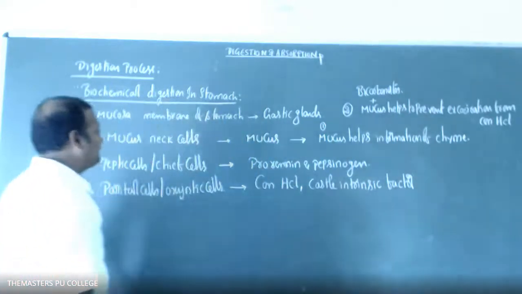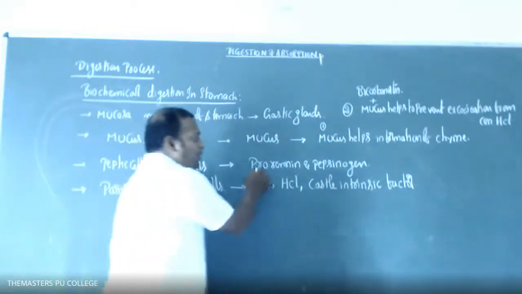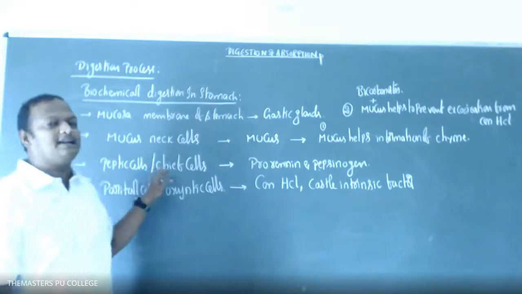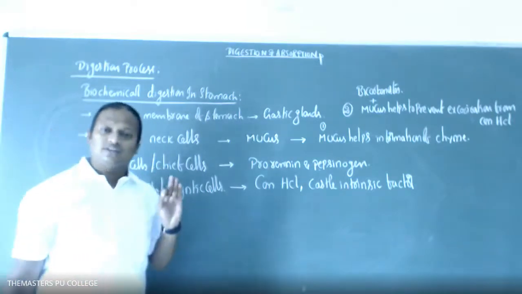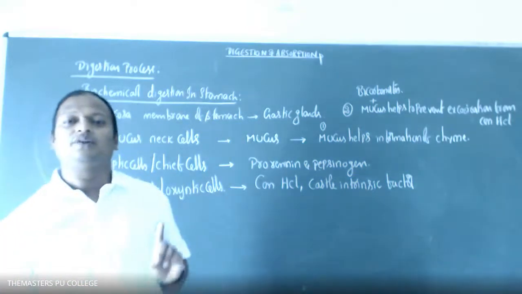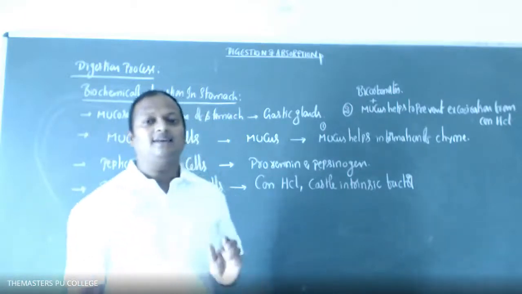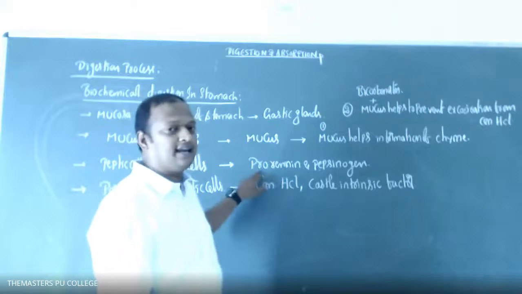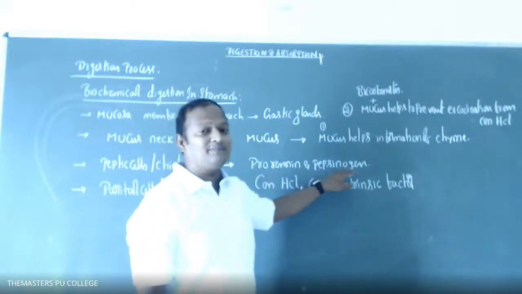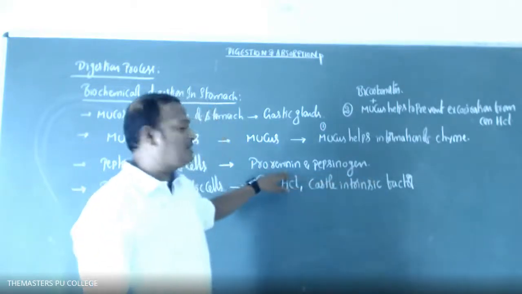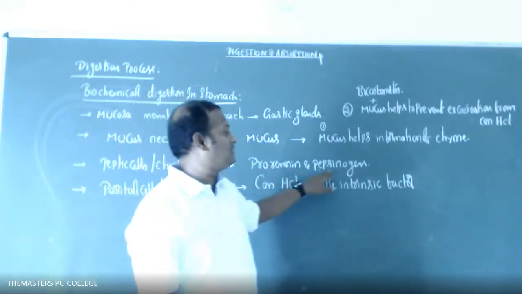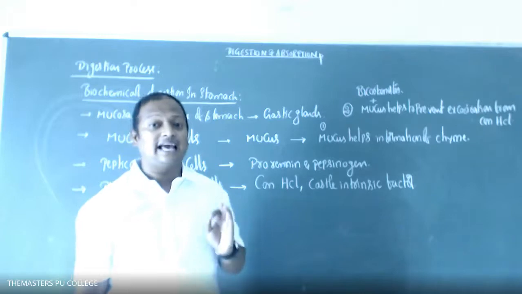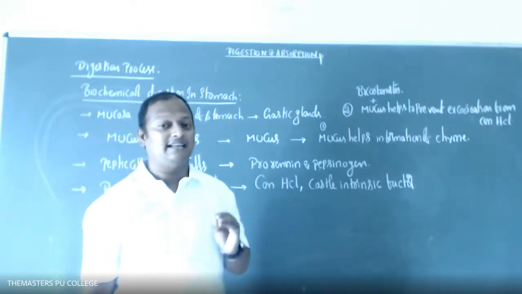Okay, students. Next one, prorenin and pepsinogen secreted from peptic or chief cells. Throughout the digestion, one basic point you need to remember: for any enzyme, if before the name of the enzyme there is pro, and after the name of the enzyme there is gen, those enzymes are in inactive condition.